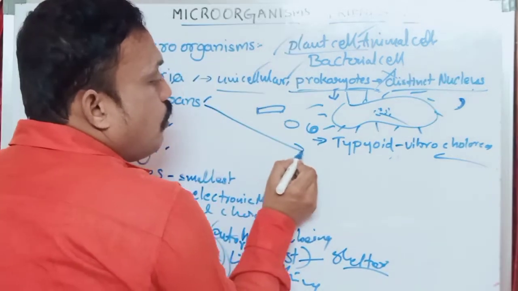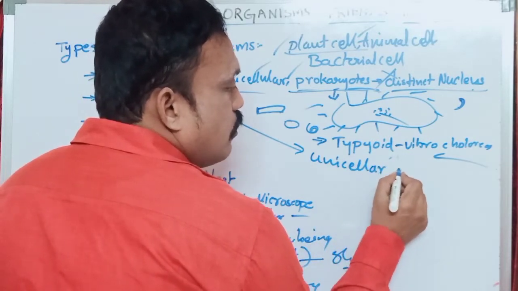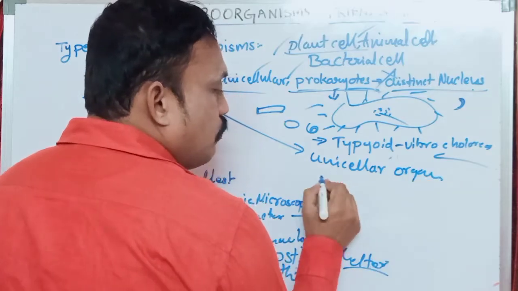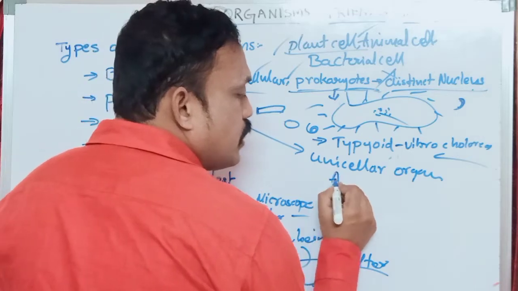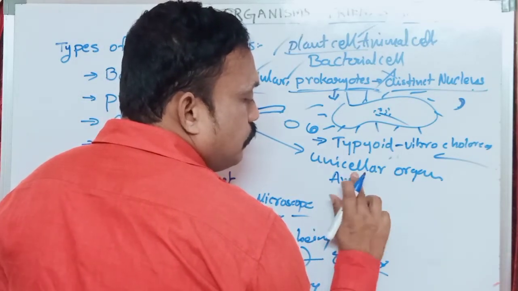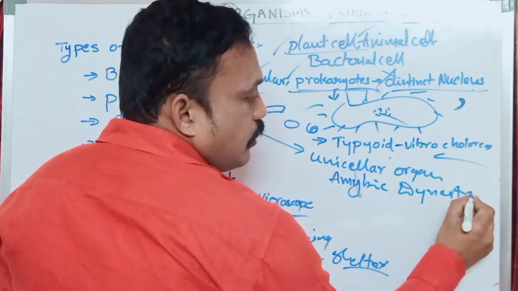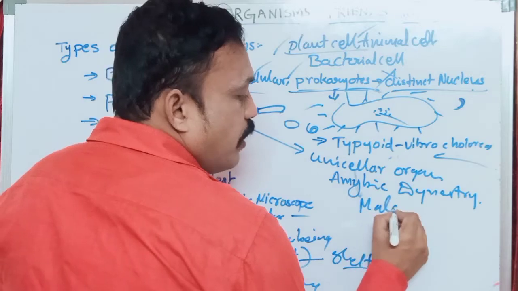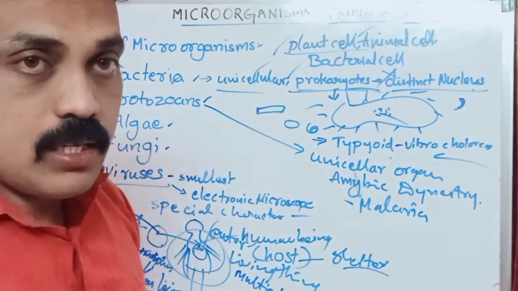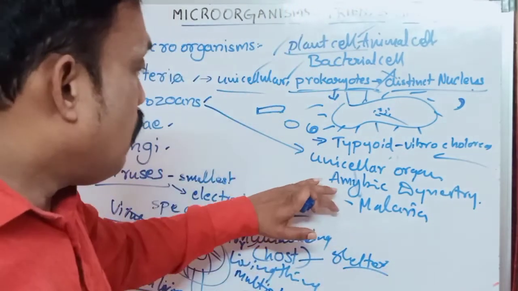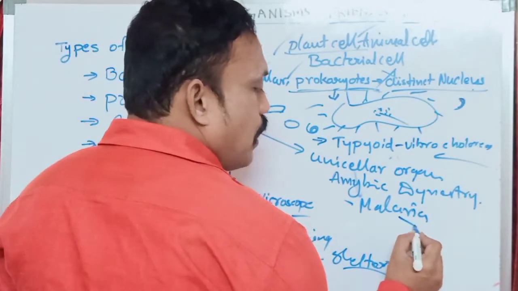Who are protozoans? Protozoans are unicellular organisms. What type of diseases do we suffer from protozoans? One is amoebic dysentery, and also malaria, which is very important. Actually, the mosquito is not the cause of malaria. The mosquito is a vector. The cause of malaria is a protozoan, and its name is Plasmodium.